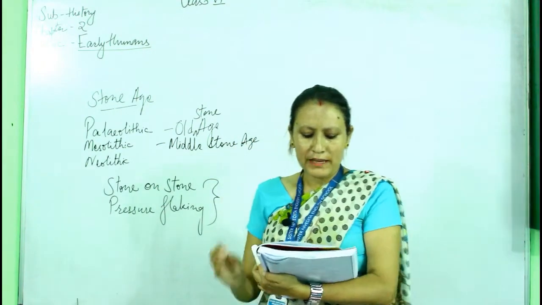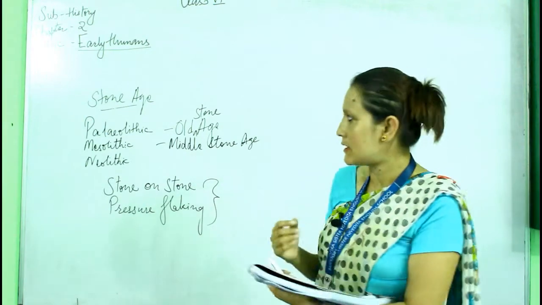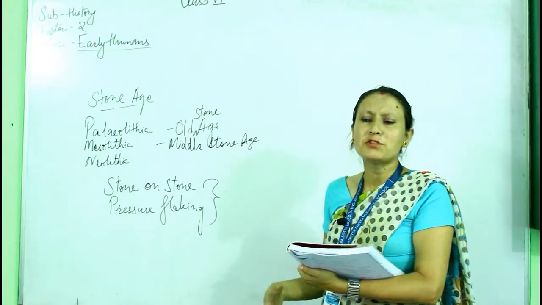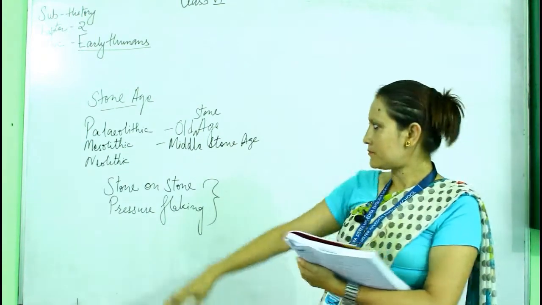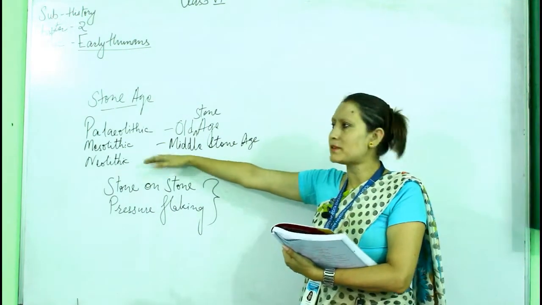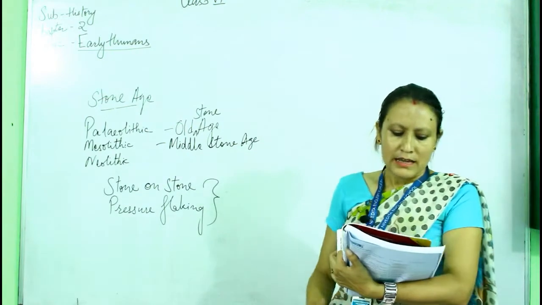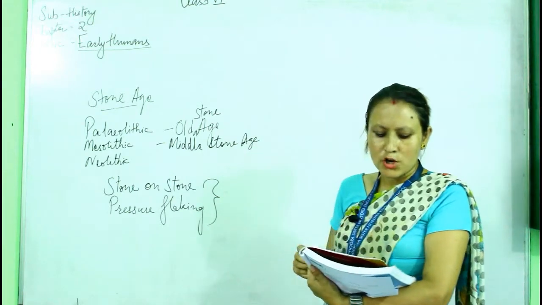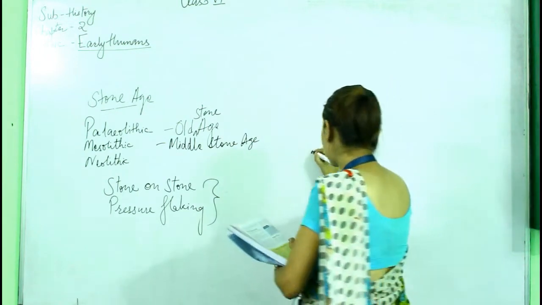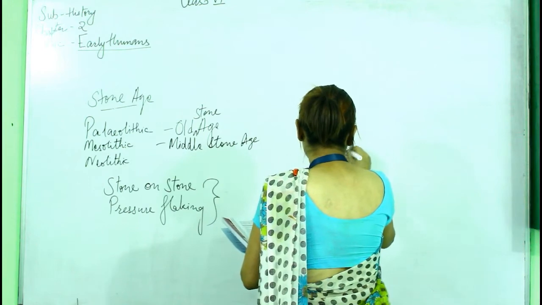They made flake tools such as scrapers and knives. New types of knives and scrapers were made by the people during the Mesolithic Age. And the last one, they started to make smaller and sharper tools called microliths. Underline the term microliths.